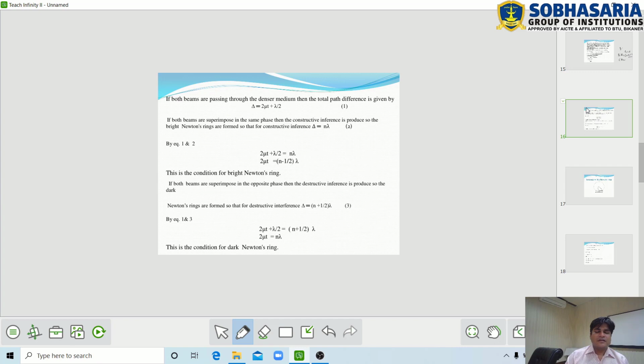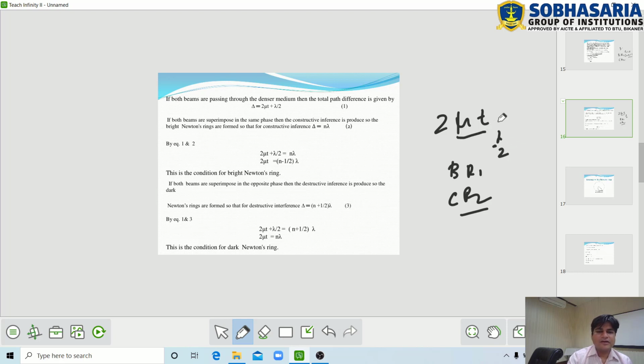Now, suppose both reflected beams BR1 and CR2 are passing through the denser medium. Then for the total path difference we add lambda by 2 to the path difference 2 mu t.